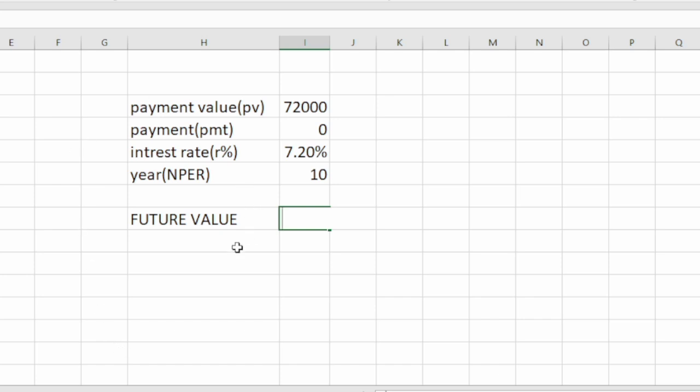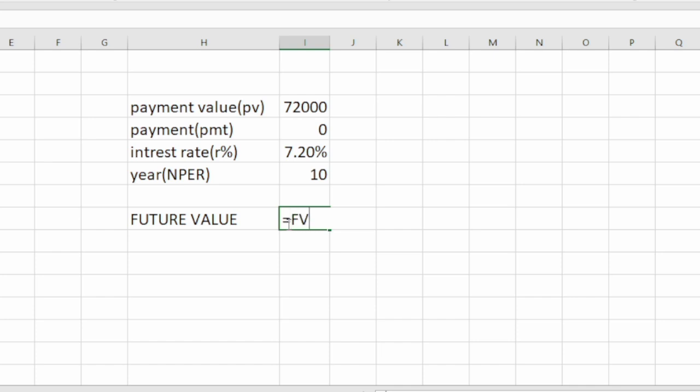So here is an example of how to calculate your future value using the Excel command. Here your investment amount is 72,000 and the payment is zero, as there is no annual investment. You have only one lump sum investment of 72,000. In the annuity method, you consider the payment amount, but here it is zero. Interest rate is 7.2% and NPER, the number of periods of investment, is 10 years.